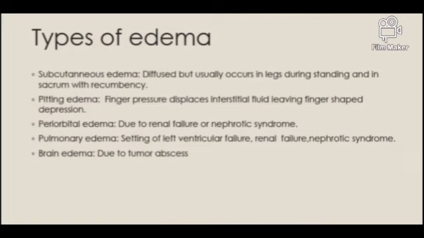Third one is the periorbital edema. This takes place in the eyelid due to renal dysfunction or nephrotic syndrome. Because in nephrotic syndrome, glomerular capillaries become leaky and in this way loss of albumin occurs in urine. Thus, osmotic pressure in the vessels is reduced, which will cause fluid to move from vessels into the interstitial spaces, and thus edema will occur in the eyelids as well as generalized.